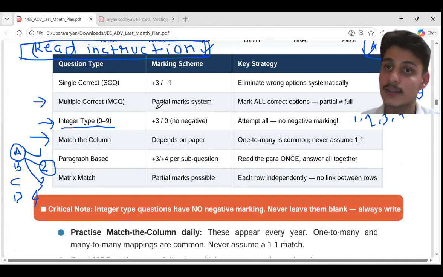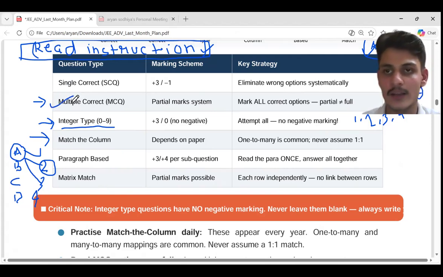You can't assume that session 2 would also have the same partial marks awarded. No, they can change. So before, if you reach the exam hall at 8 a.m. and you attempt at 9 a.m., first of all read the instructions, and when you reach again for session 2 around 2 p.m., again